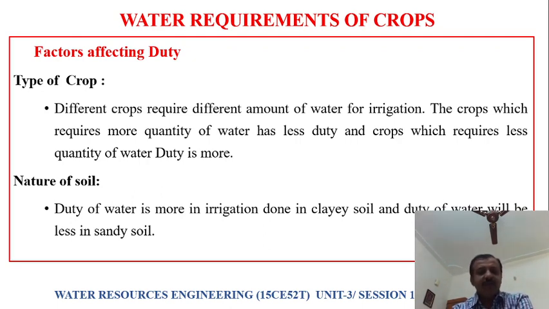The second factor is nature of soil. If you have clay soil in the command area, the water requirement will be less because the clay soil is going to hold the moisture. Since water requirement is less, more area can be irrigated. If the same area has sandy soil, area of irrigation cannot be more because sandy soil requires more water; seepage will be more, water absorption will be more. Hence the area of irrigation will be less, hence duty also will be less in sandy soil.